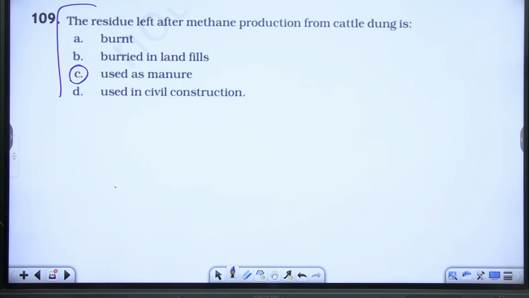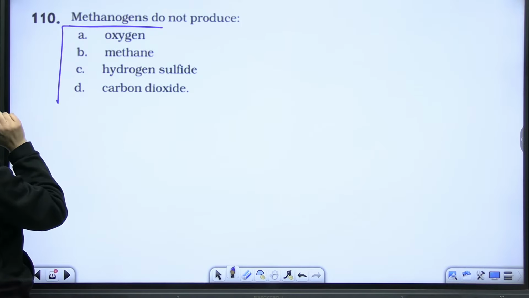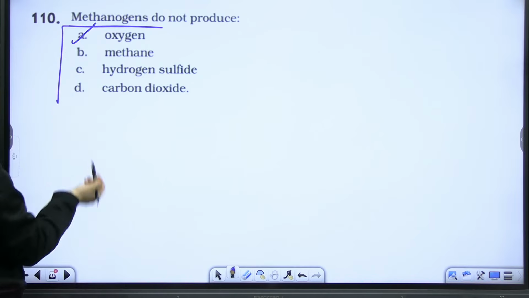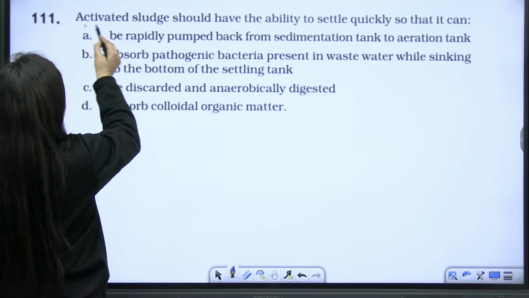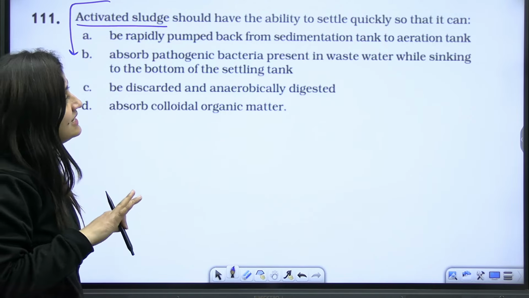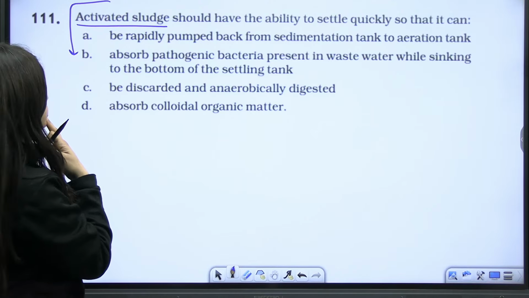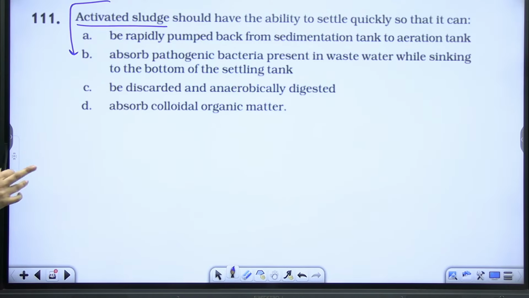Understood? Next, methanogens do not produce oxygen. They are anaerobic. Next, activated sludge should have the ability to settle quickly so that it can. Please read the options.